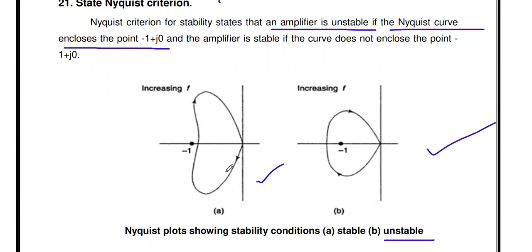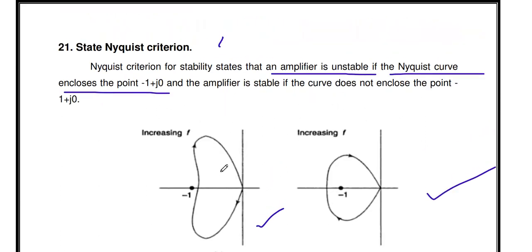The first diagram shows the stable case. The Nyquist criterion for stability states that an amplifier is unstable if the Nyquist curve encloses the point -1 + j0, and the amplifier is stable if the curve does not enclose the point -1 + j0. This is called the Nyquist criterion.